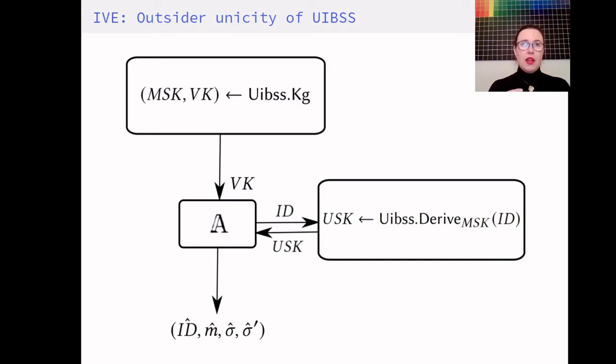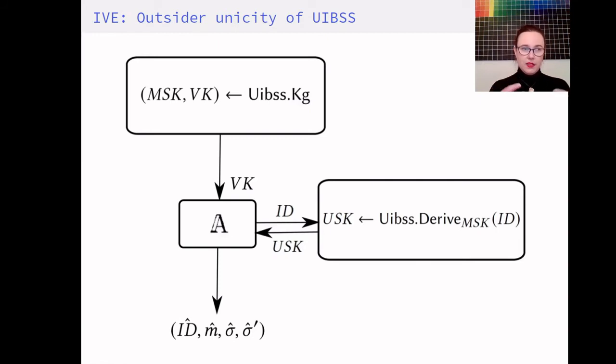Now, we do allow for distinct signatures on messages, but we insist that finding a pair of distinct signatures that verify should be difficult for an adversary here.